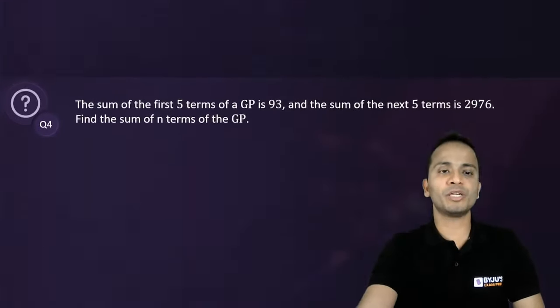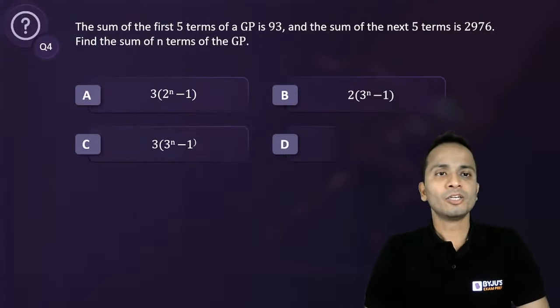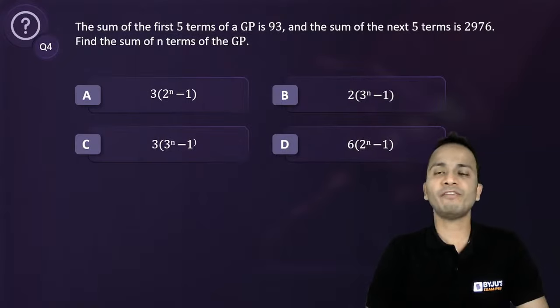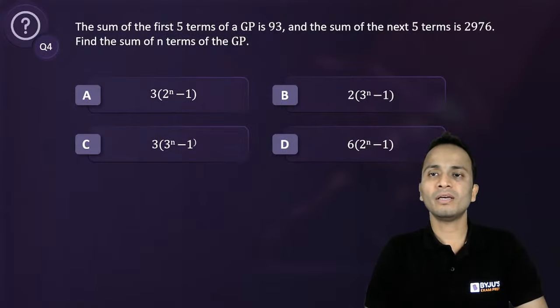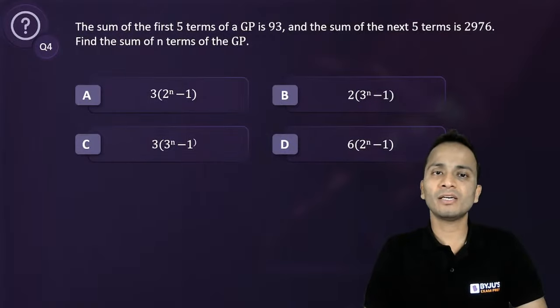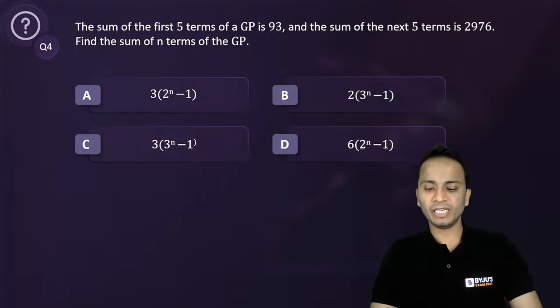Let's move on to question number 4. Question number 4: the sum of first 5 terms of a GP is 93 and the sum of the next 5 terms is 2976. Find the sum of n terms of the GP. Obviously it will be in terms of n.